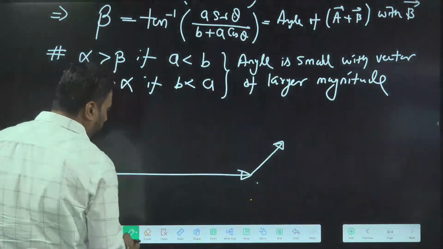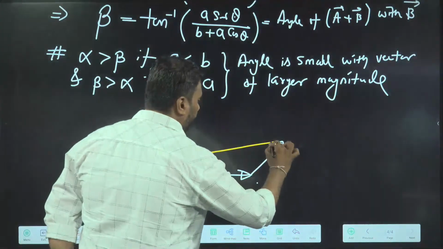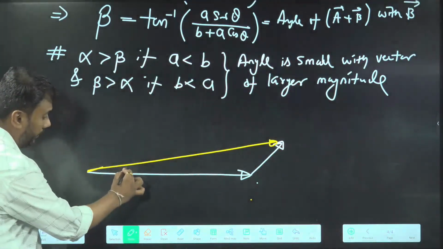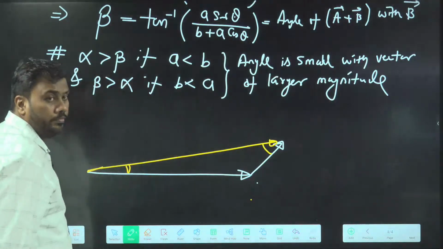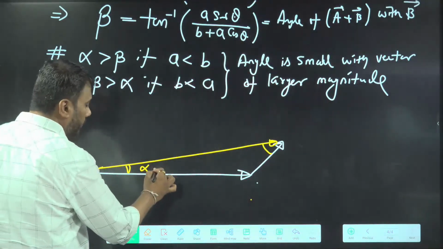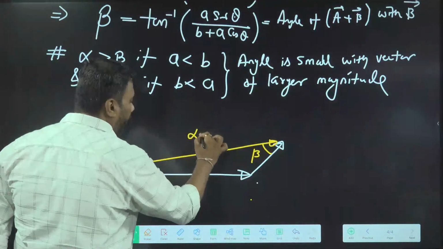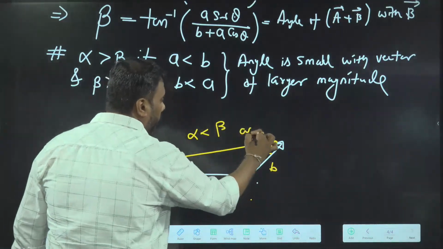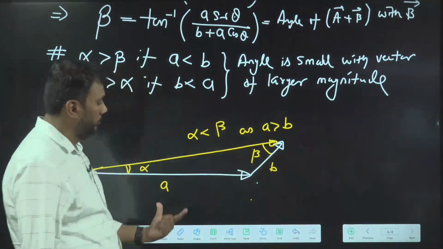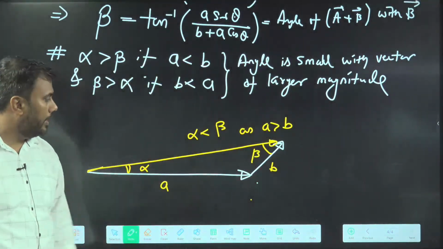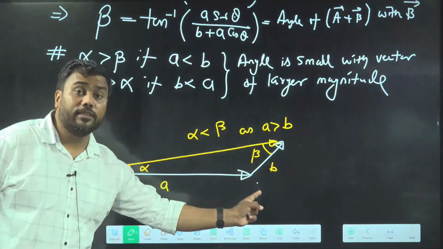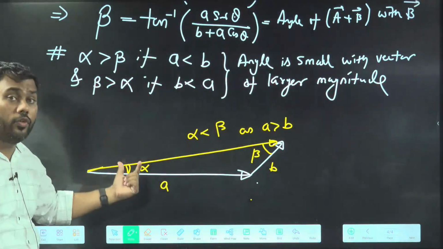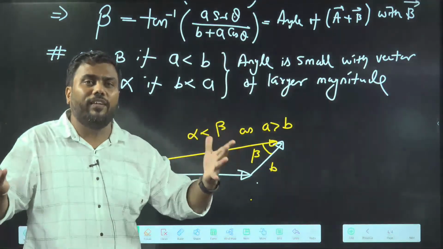Now, if I draw the resultant, you can easily see this angle is smaller than this one. If you compare alpha and beta, alpha is smaller than beta because the length of A is greater than the length of B. So by this diagram, we can understand that if the length of a vector is more, the resultant will be more towards it because its effect will be more.